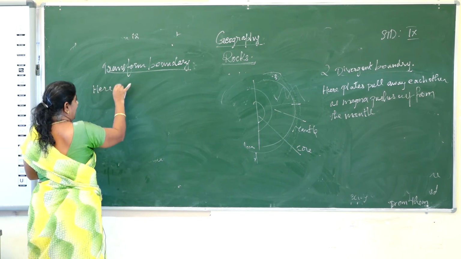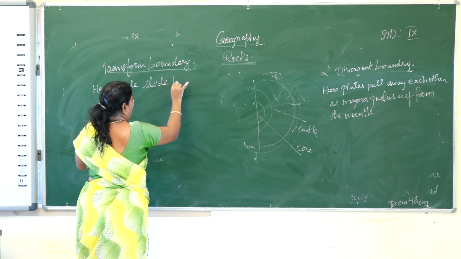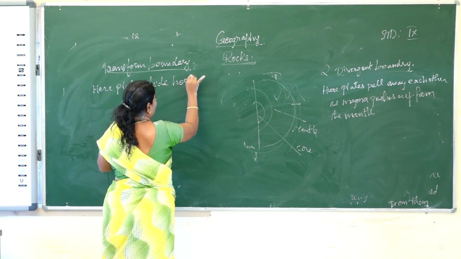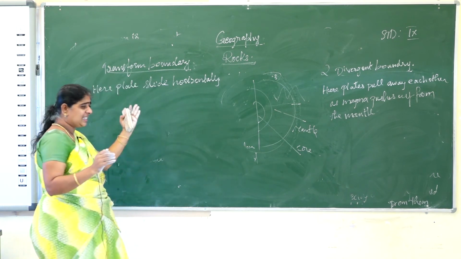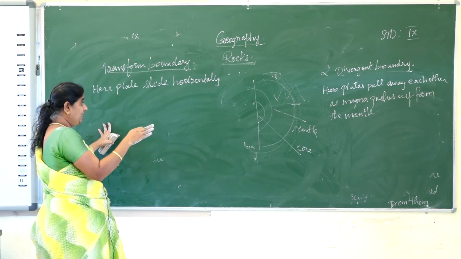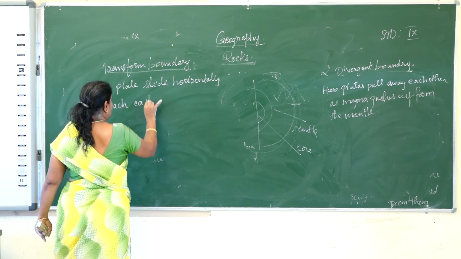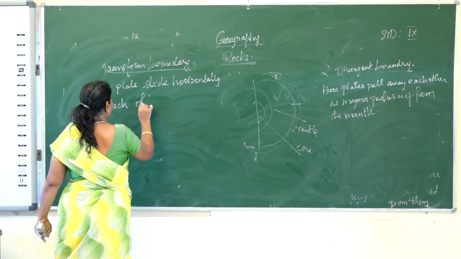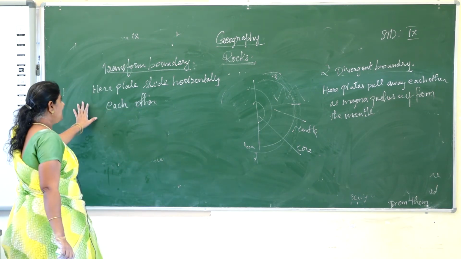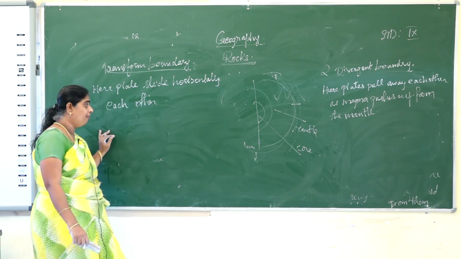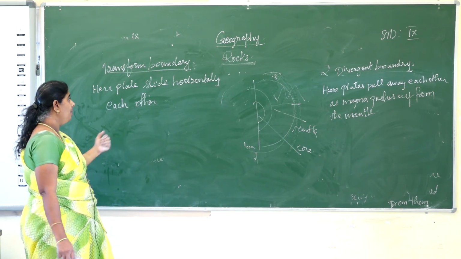Here the plates slide horizontally past each other. The plates slide horizontally with each other. So that is called the transform boundary. So we saw the three types of boundaries: convergent, divergent and transform boundary.